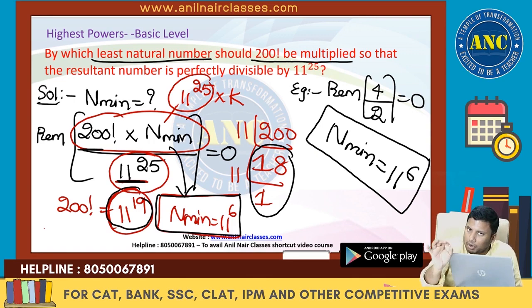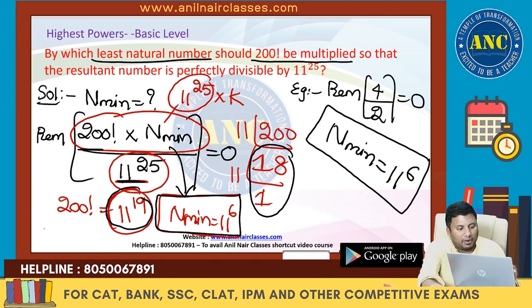Everybody clear? Most of these questions you will not find in the regular textbook, so please make a note of every question. It should be divisible by 11 power 25. 200 factorial contains 11 power 19. So the remaining should be 11 power 6.